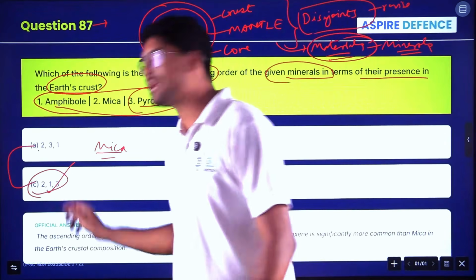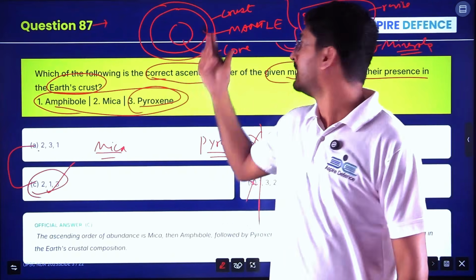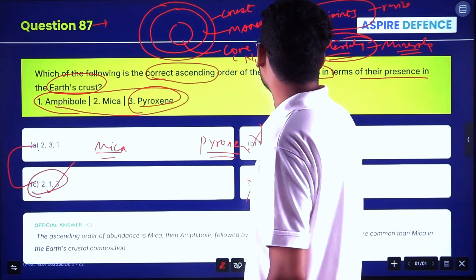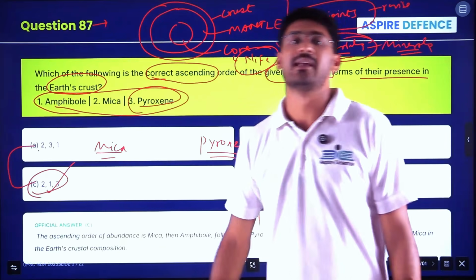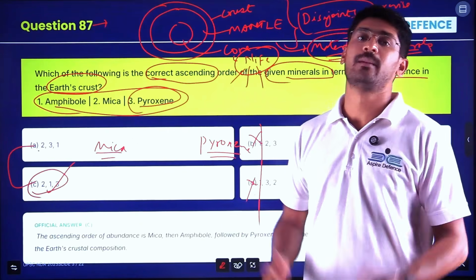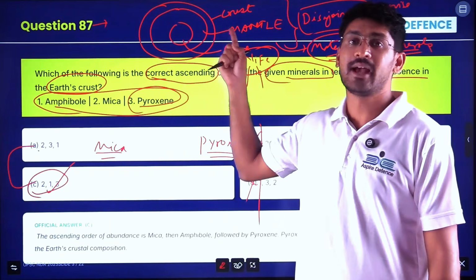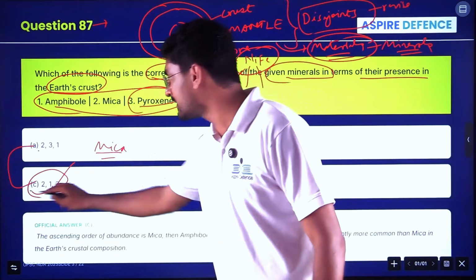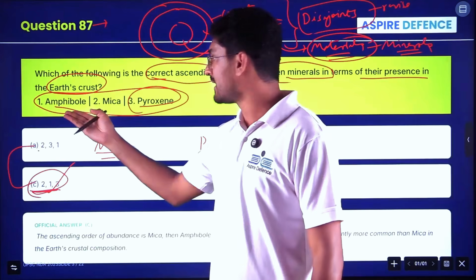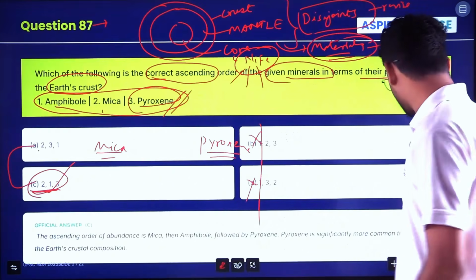So you should know which is the highest mineral and which is the lowest mineral with respect to earth crust, earth mantle, earth core. For example, the earth core is made up of nickel and iron, that is the highest percentage. You should know again in that what the mineral breakup is. That is present in the geography or 11th and 12th textbooks. Revise this area. This is the second important thing. So here the option is C, 2, 1, 3. Ascending order: mica first, then amphibole, then pyroxene, as pyroxene is the highest content in the Earth's crust. Clear?